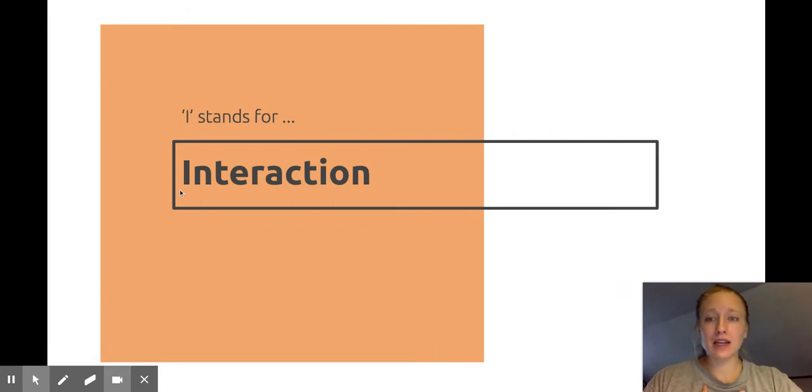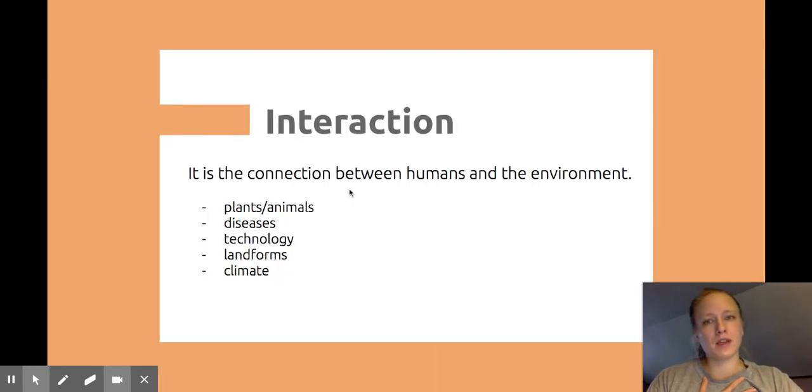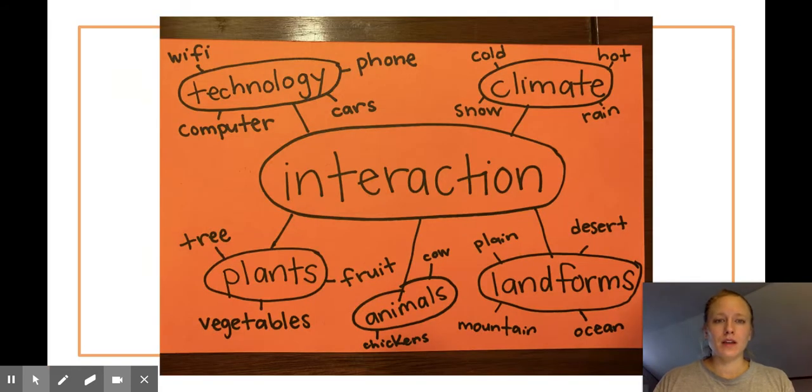So I stands for interaction. Interaction is the communication between humans and the environment. So think about plants and animals, diseases, technology, landforms, and climate. So when we think about interaction, we can think about climate. What is it like to live in a place that's hot, cold? Is there snow? Is there rain? So humans and the climate, and how does that work when humans are living in different climates?